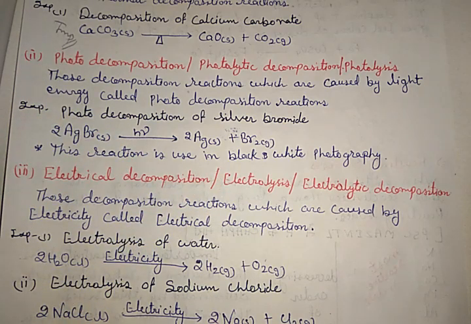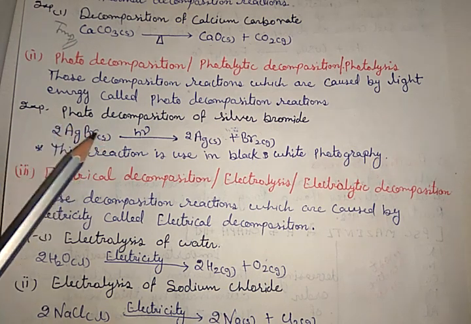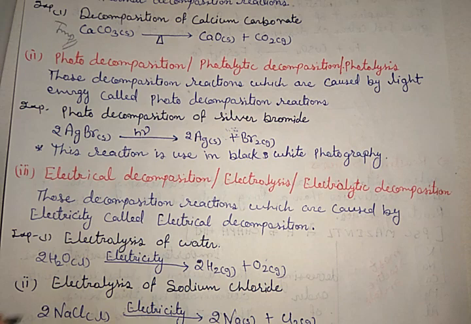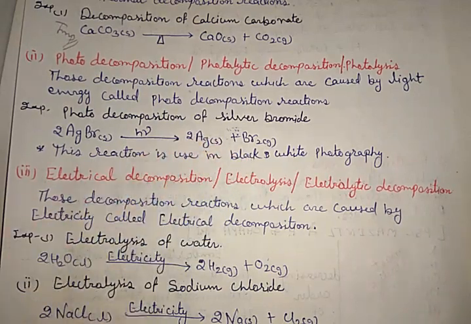It was an older method, because now there are digital cameras. Here, in the negative of black and white photography, there is a layer of silver bromide. When we click the button, the shutter opens and light from the object falls on the silver bromide, and where the light falls, the silver bromide dissociates into silver and bromine. So that kind of reaction takes place in black and white photography.